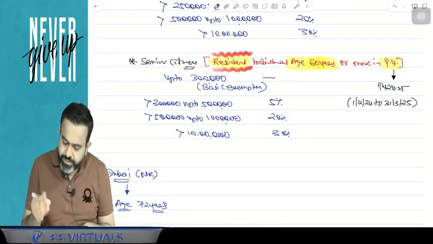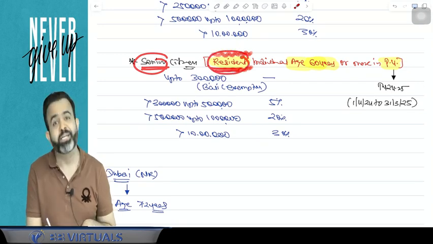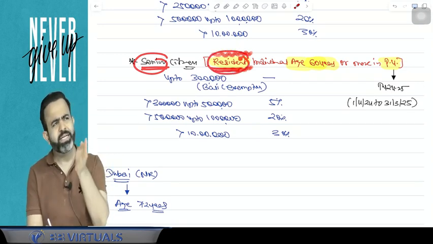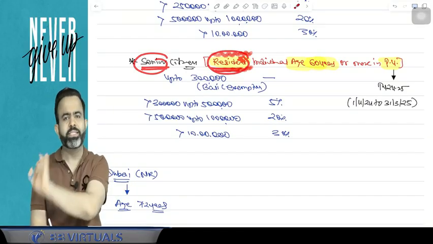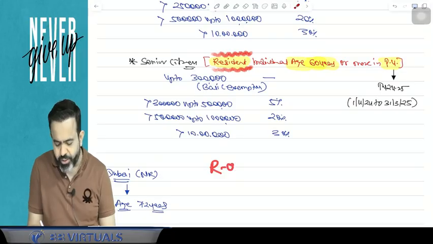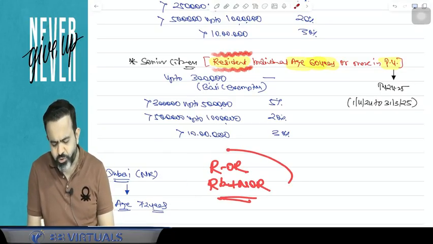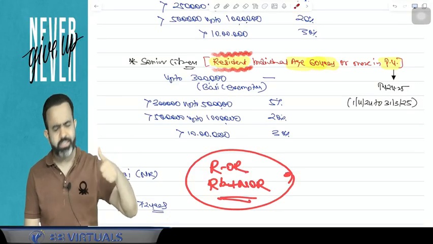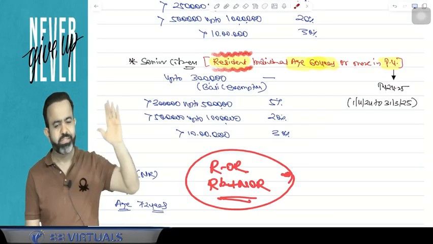It means senior citizen. To become a senior citizen, first you should be a resident in India. A resident may be resident and ordinarily resident, or resident but not ordinarily resident. It is okay, you are a resident. In intermediate, you heard resident and ordinarily resident, resident but not ordinarily resident. Even if you are resident and ordinarily resident or resident but not ordinarily resident, as long as you are a resident, you can be a senior citizen.